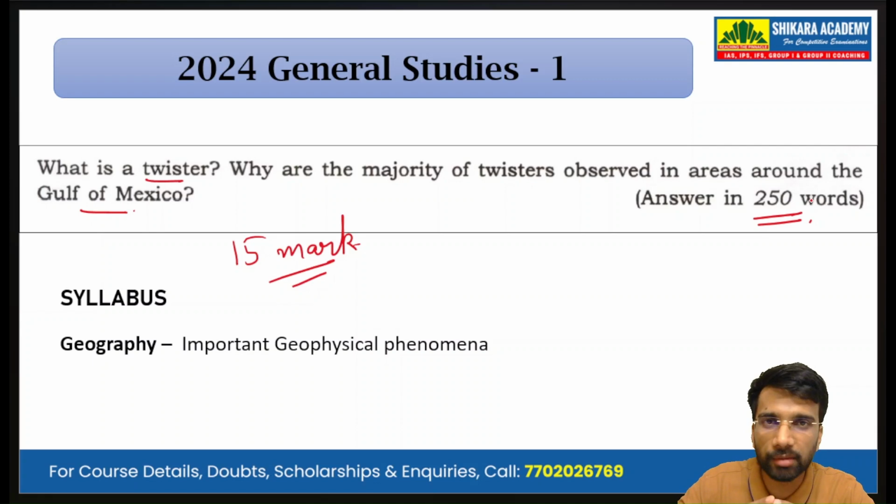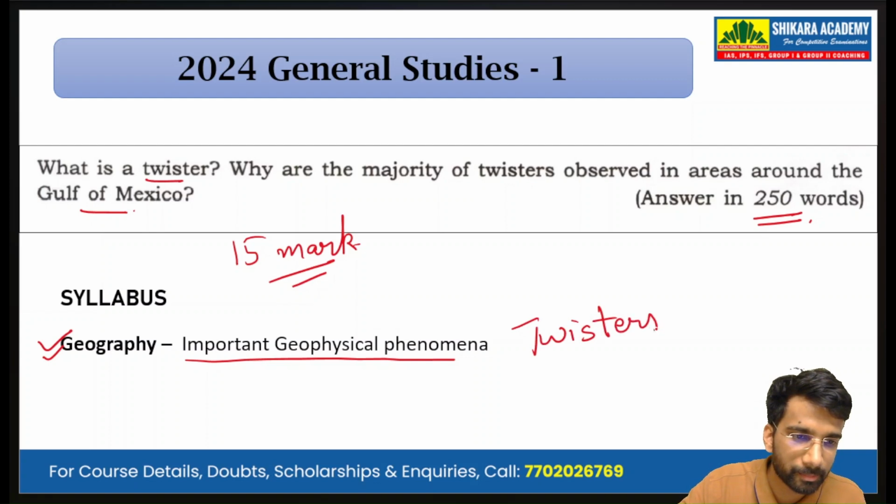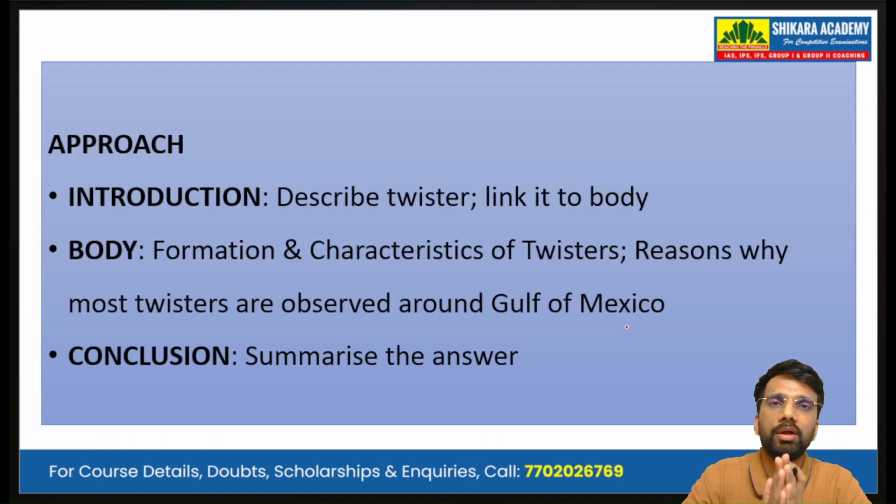So, mapping it with these labels, we see that it has been asked from the subject of geography and the topic is important geophysical phenomena, that is the twister. Now, discussing the approach we'll be taking is the tried and tested introduction body conclusion approach, the IBC approach.